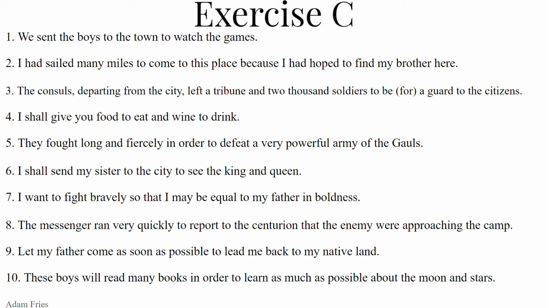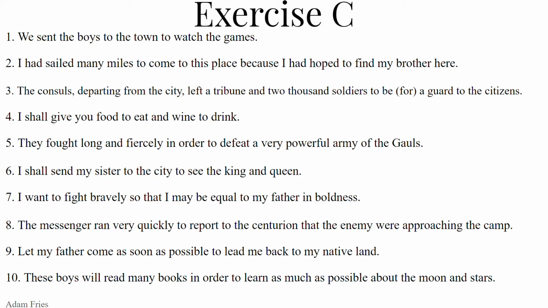And why did we do that? The adverbial kind: ut ludos spectent. So ut, so that they may watch, but we want the imperfect subjunctive, spectarent. Ut ludos spectarent. That's the adverbial kind, introduced by either ut for the positive or ne for the negative.